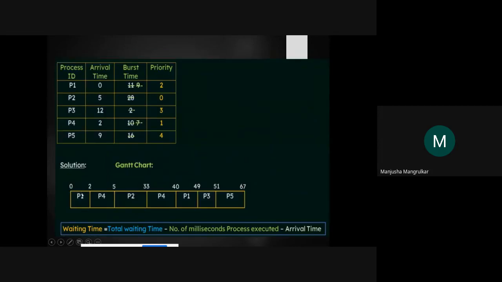P1 will arrive at 0, then at 2 millisecond P4 arrives, then after 5 millisecond, even though it is not completed, because P4 requires 10 millisecond, but after 5 millisecond P2 has arrived. After 33 millisecond, P4 arrives again. Now we'll see this Gantt chart.